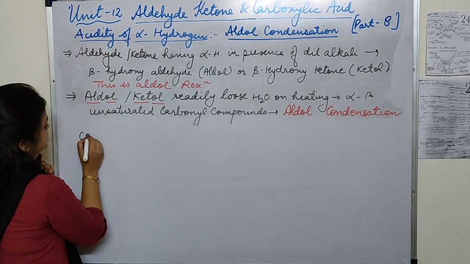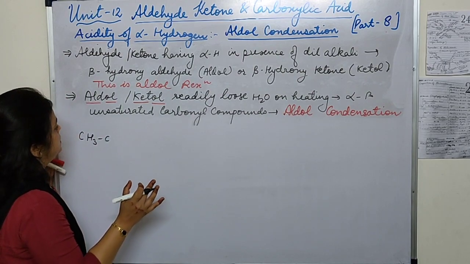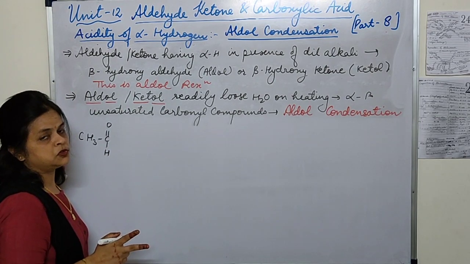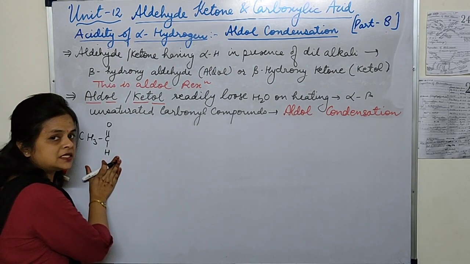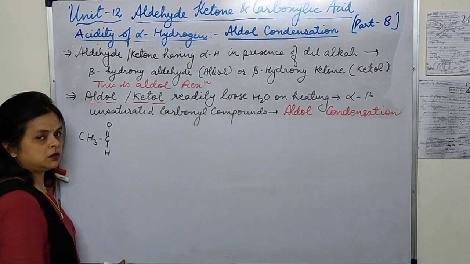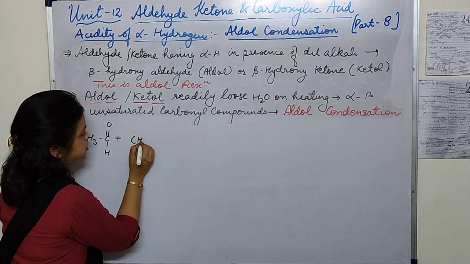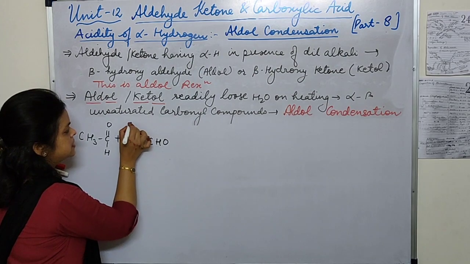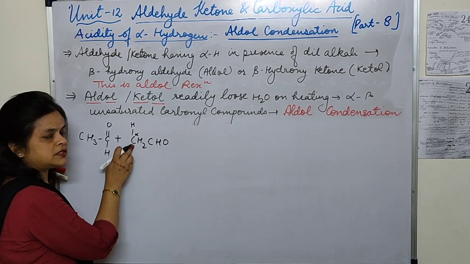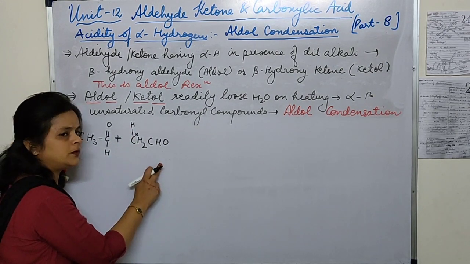Let's begin. CH3. Students, I will tell you the technique of how to write down the products. Please see attentively. CH3COH. Whenever you are taking two molecules of any aldehyde or ketone, write the first molecule so that its carbonyl part comes on top and the remaining part is written below. This is the CH3CHO group. And for the second molecule, we have to display its alpha hydrogen, like CH2, and put the remaining as it is. This is H, this is the CO group, and the carbon attached to the CO group is the alpha carbon, so the alpha hydrogen attached to it we have to display. Write it in this way, and the remaining part we write below.